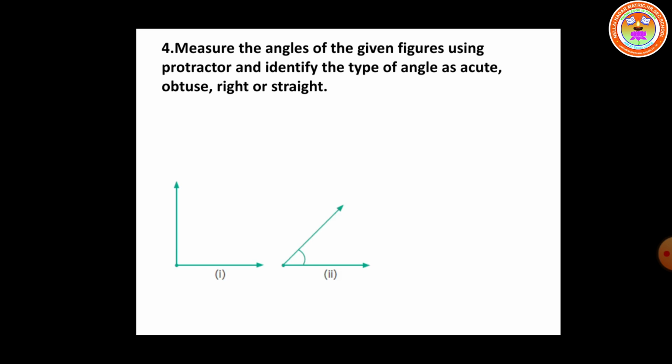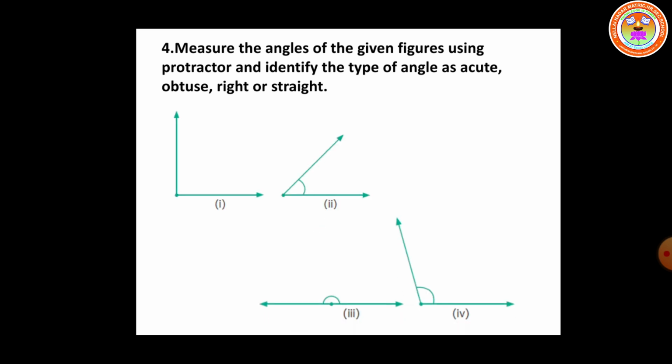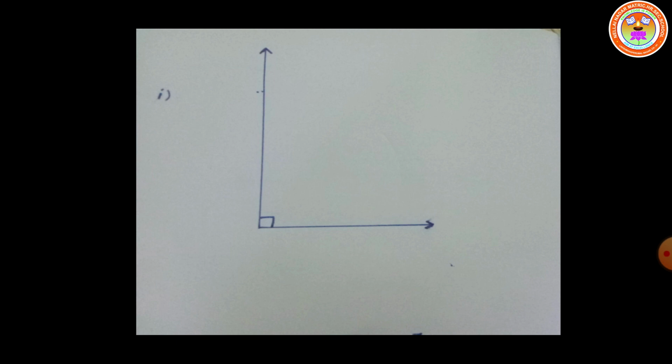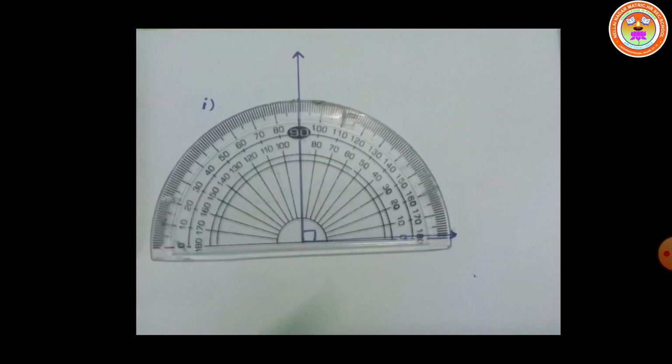Let us see the question. These are the given diagrams. So let us see the answer. See the first diagram. By seeing itself we can say it is right angle. By using protractor, place the center of the protractor at the base ray starting point. The first ray is along 0 degree, the second ray is along 90 degree. So 90 degree we got. Therefore, this angle name is right angle.